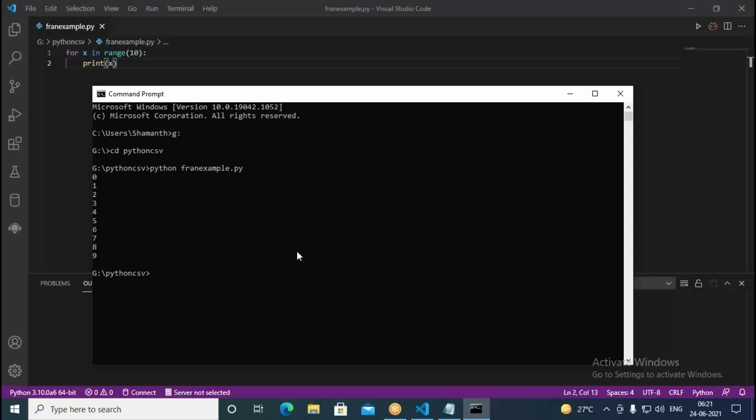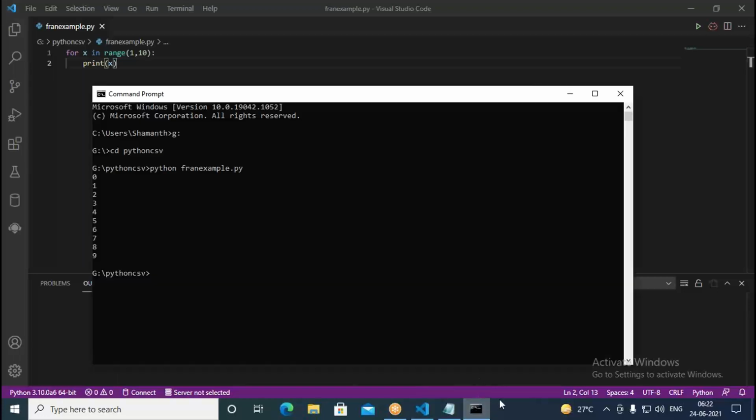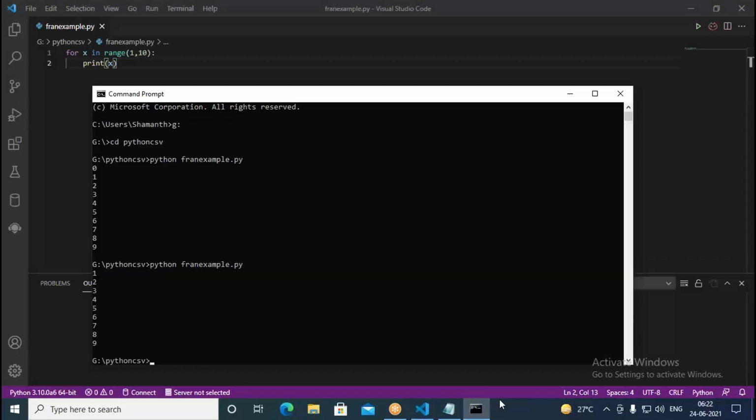So when you go with the range, the very first number it takes is actually a whole number. The very first number is 0 and the last number is 9. So 10 means it picks 10 numbers, but it starts from 0. Suppose you change this range and put something like 1, comma 10. In such cases, it's going to print from 1 to 9. So once again, if we run this, it should give us 1 to 9.